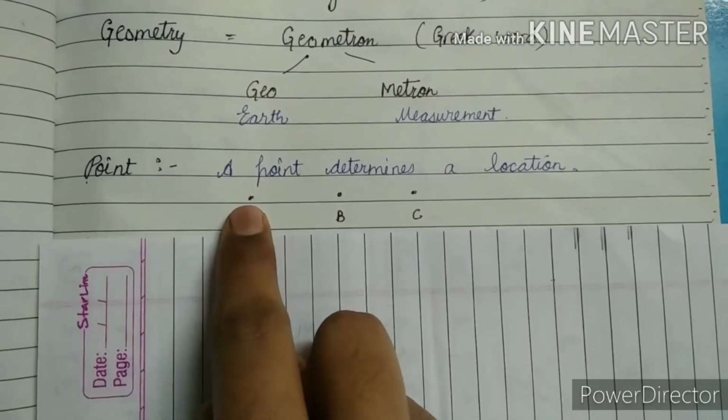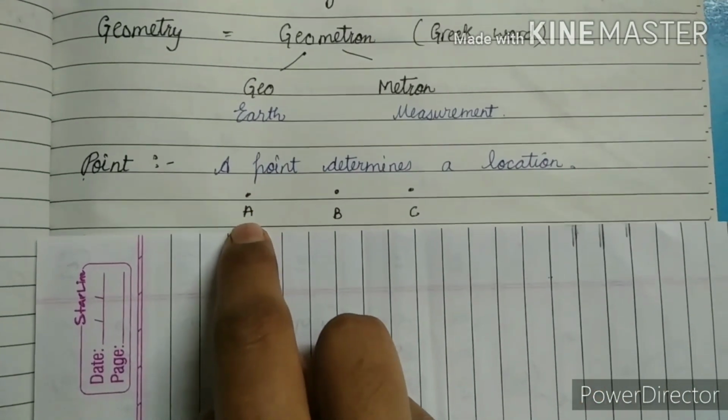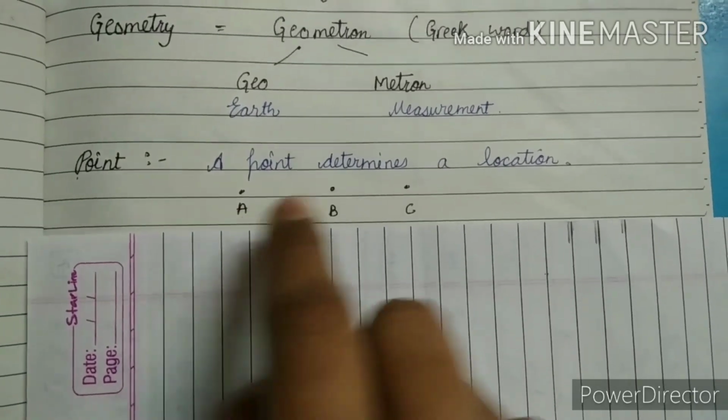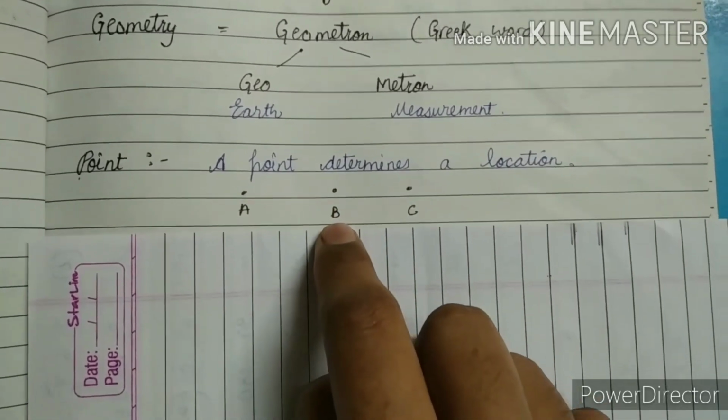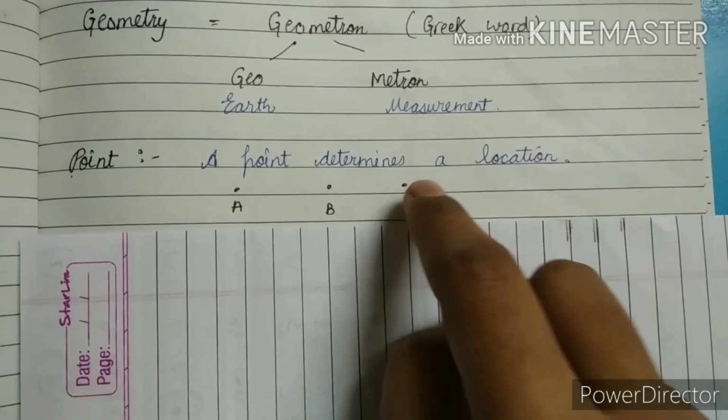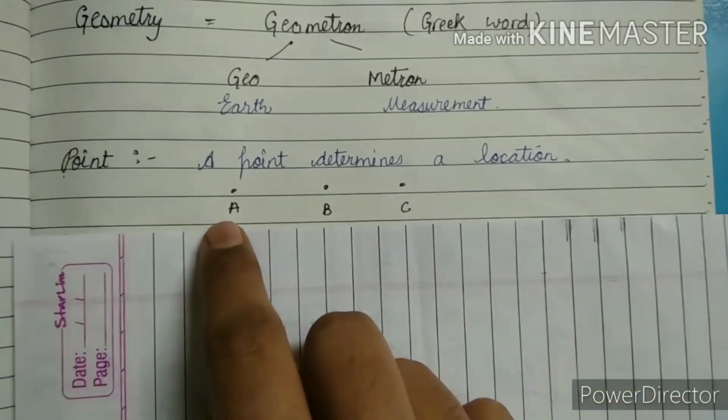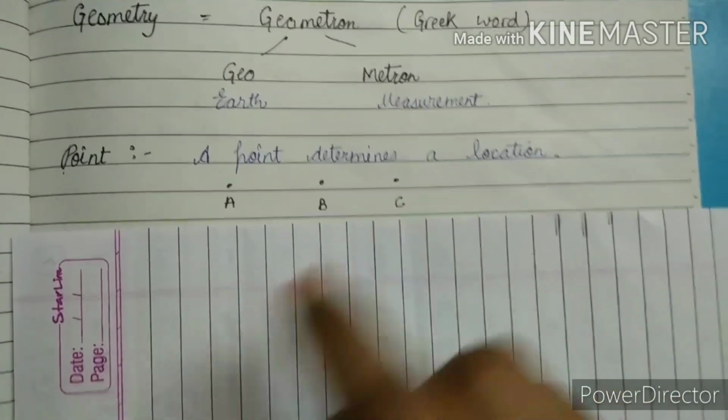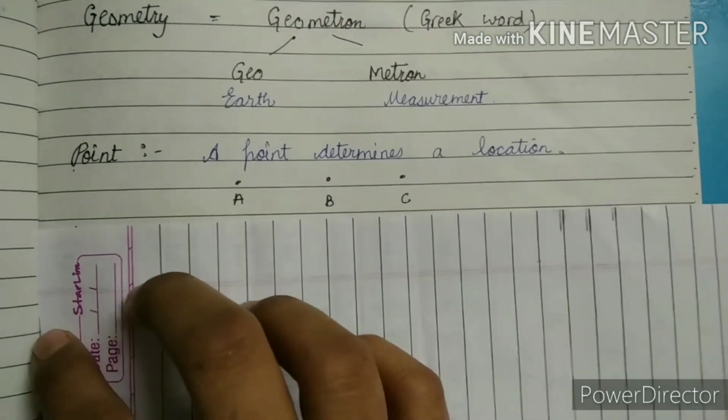If I point here on this point, I take its name as A, the next point is named B, and the very next point is C. We can put any name on the point according to our choice. Okay.